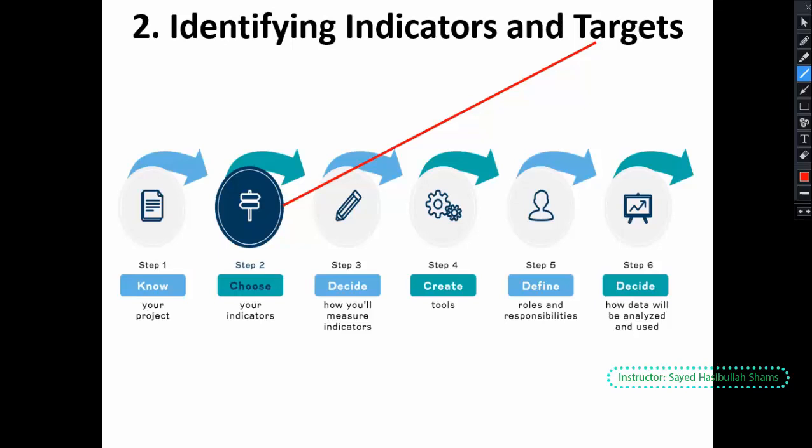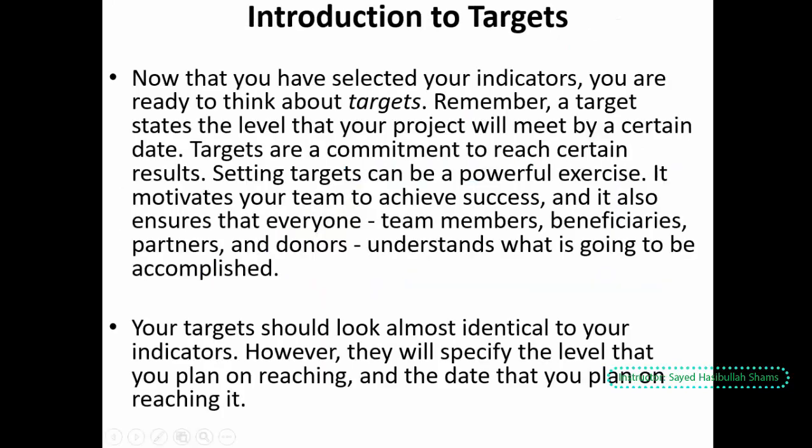Generally, with an indicator we know the target, because every indicator must have a target. So what is a target? Introduction to target. For example, when we select indicators, then we are thinking about the targets.